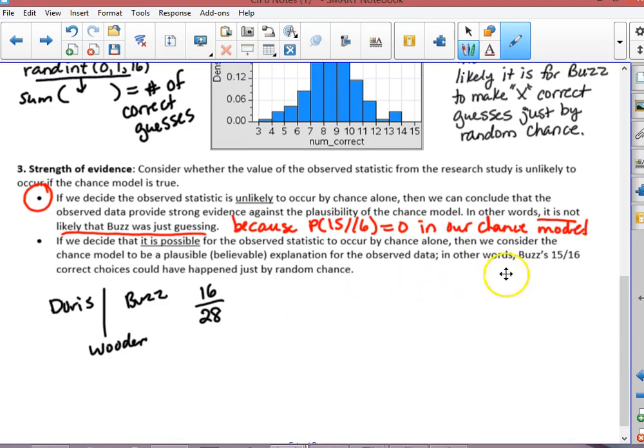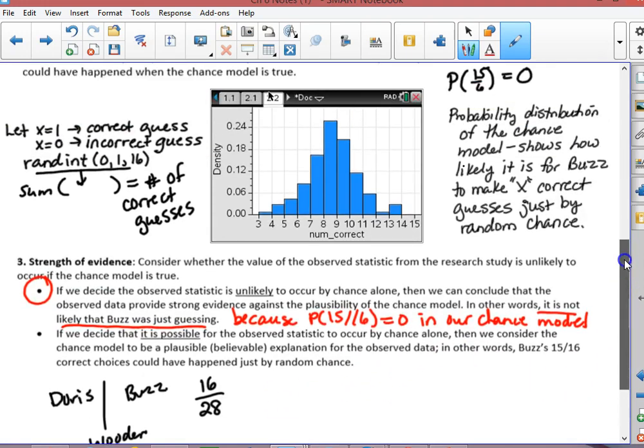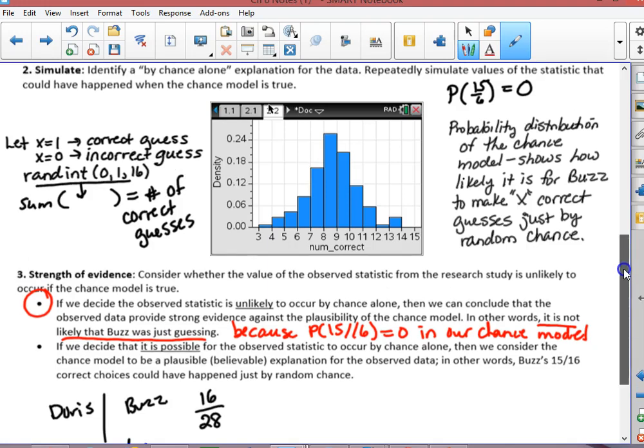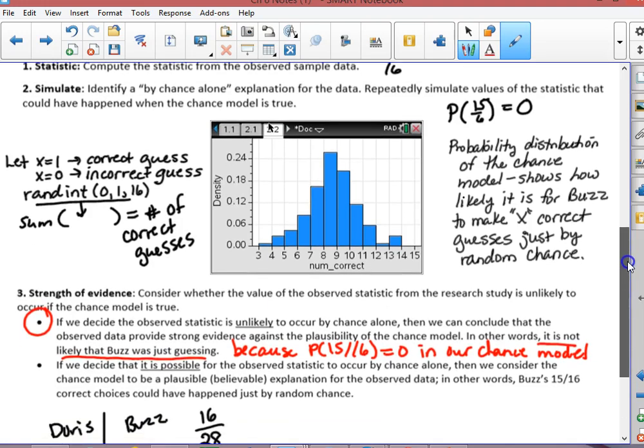So this is a really interesting study showing how a probability model is used to make a statistical decision, and this is something we will be doing throughout the rest of the year.